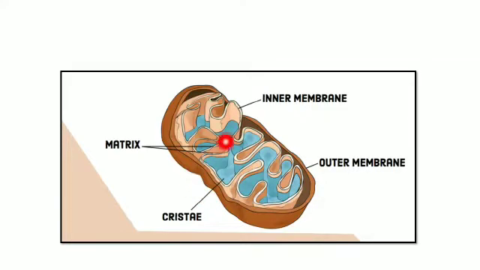Clear? And these foldings are known as the cristae, dears. So now what is the function of cristae? The cristae increase the surface area for the respiratory process, for the aerobic respiration which occurs in the mitochondria. As I have told you, the mitochondria is the powerhouse of the cell. It produces the energy and gives it to all the contents of the cell.